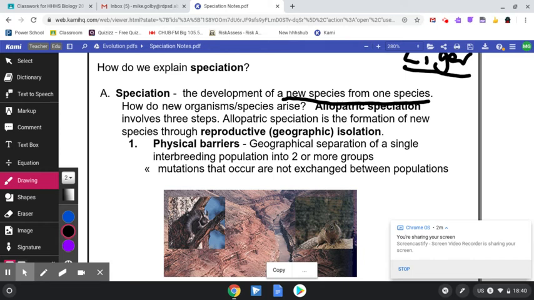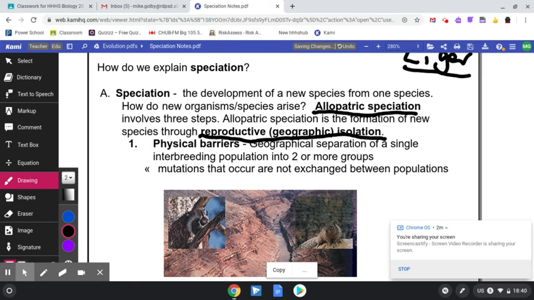So we've got allopatric speciation. Allopatric speciation is the formation of new species, like speciation is, but due to their location or reproduction possibilities.